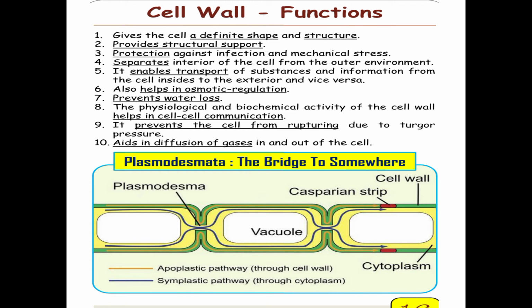The physiological and biochemical activity of the cell wall helps in cell to cell communication. It prevents the cell from rupturing due to turgor pressure. It helps in the diffusion of gases in and out of the cell. So these are the functions of the cell wall.